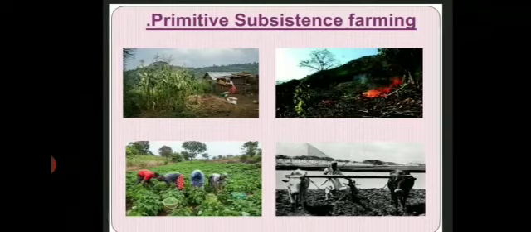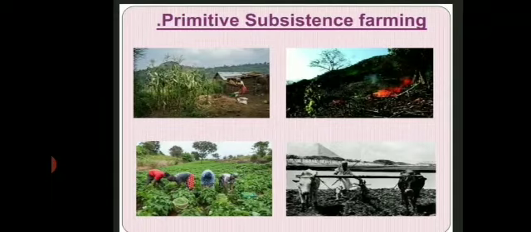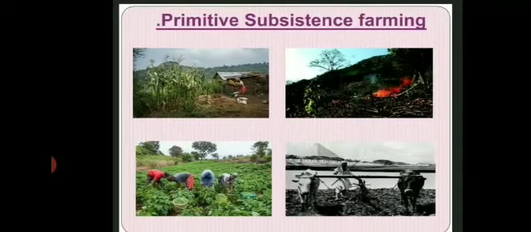And due to this fertility of soil, they practice the slash and burn method. What is the slash and burn method? In it, farmers cut and burn a patch of land to produce crops, and when the fertility of soil decreases, they leave the land and shift to another land. So this is also called slash and burn farming, and shifting cultivation also. And obviously the output that comes from this type of farming is very low.